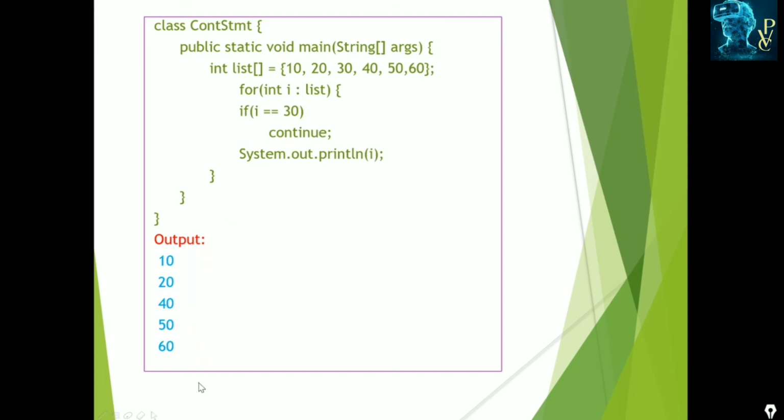What is the meaning of for each loop? Traversing the elements of the list. But when it is 30, we are using continue. So only when i is equal to 30, that statement is not executed, meaning it is skipped. The other statements get executed, so 10, 20, 40, 50, 60 are printed. When it is 30, it skips. Okay, this is the example of using the for each loop with continue.